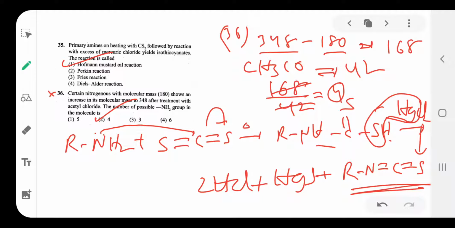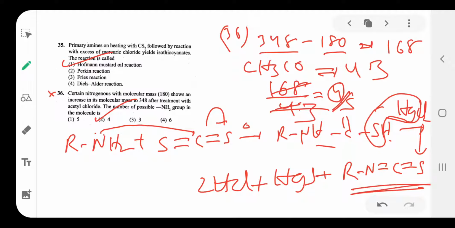So one acetyl group weight is 42. Two carbons are 24, one oxygen 16, 24 plus 16 is 40, plus 3, sorry, 43. So with 43, approximately we get 4 times. So 4 acetyl groups are present. Option is 4. Understood? First 180, and after treatment with acetyl chloride its molecular weight increases by 168.